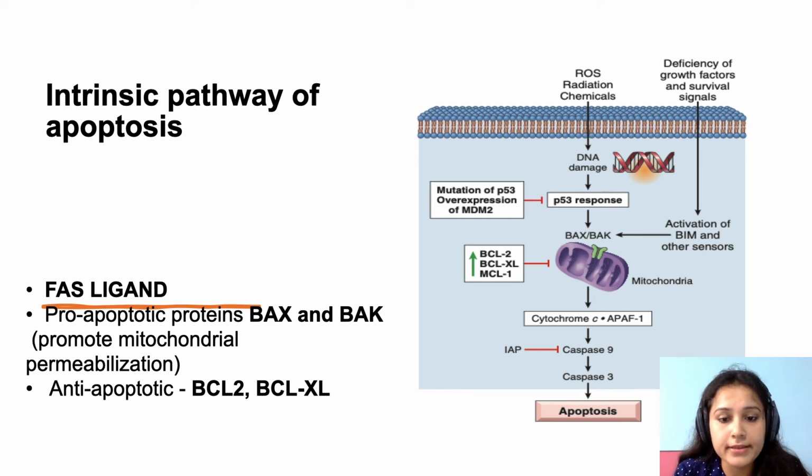Lastly, when there is release of IAPs. What are IAPs? They are inhibitors of apoptotic proteins. So it will inhibit caspase 9, and once caspase 9 is inhibited, there is no executional caspase 3, and the cell won't undergo apoptosis. So basically, this is in short what the pathways for apoptosis are.